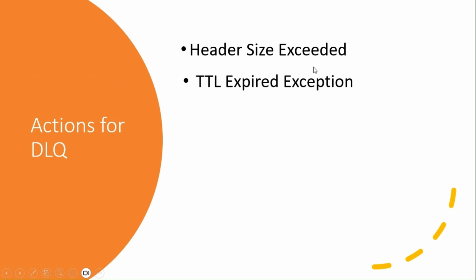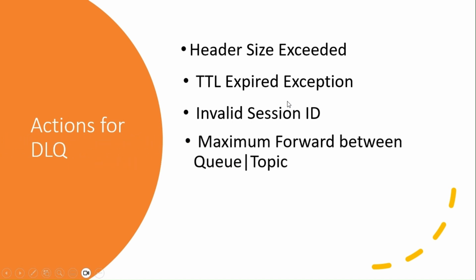Time to live expired. When we create a queue, we have an option to configure time to live. This is the duration that any message can live in the queue. Once this duration has passed, that message will be considered expired, and it will be considered for dead lettering. Invalid session. When sessions are enabled and the message has no valid session ID, that message also will be considered for dead lettering.